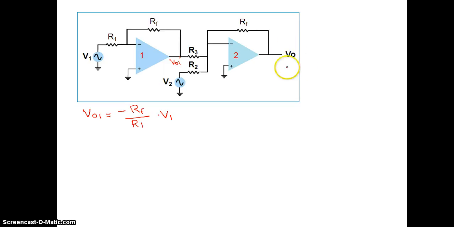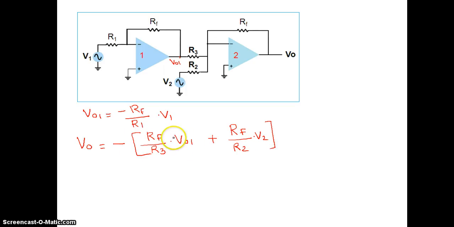So the output voltage V out, with the non-inverting terminal grounded, is minus RF divided by R3 multiplied by V01 plus RF divided by R2 multiplied by V2.